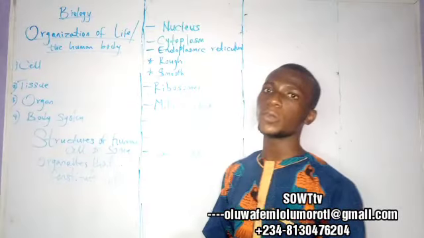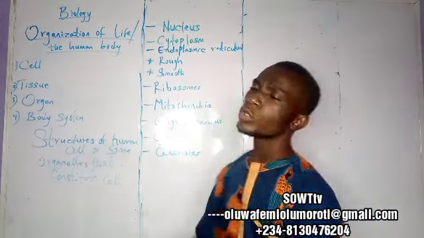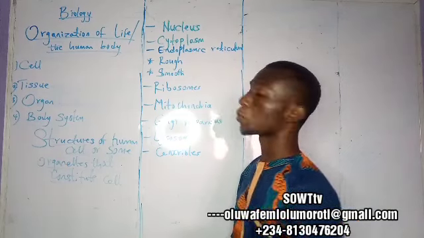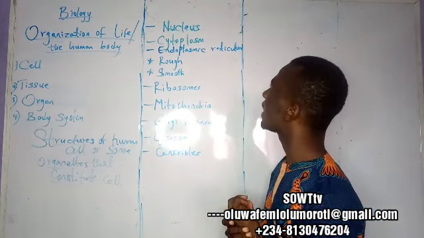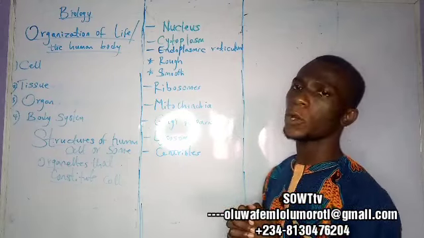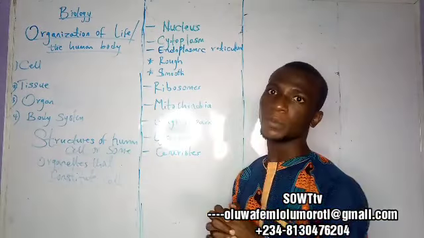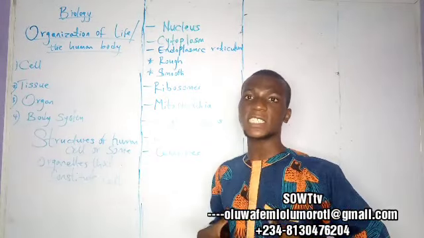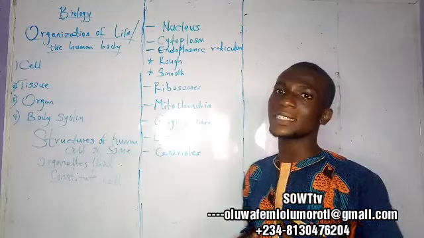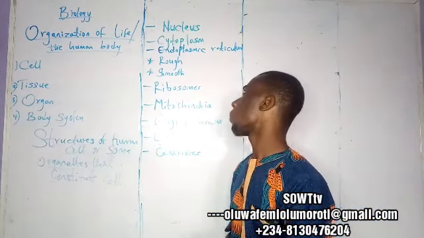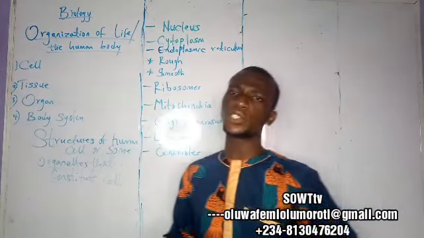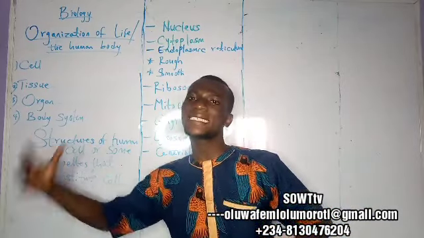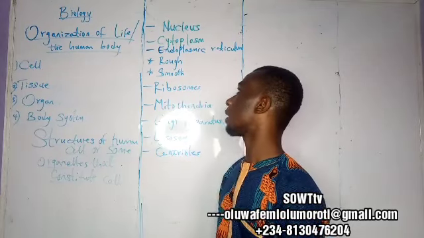Reticulum is singular, reticula is plural. This endoplasmic reticulum is of two types. We have the rough one and the smooth one, and they have different functions. The rough one carries ribosomes and is for protein synthesis. It helps to synthesize protein in our body, while the smooth one doesn't carry ribosomes. So the main function of it is protein synthesis, to carry ribosomes and to break down protein in our body system.